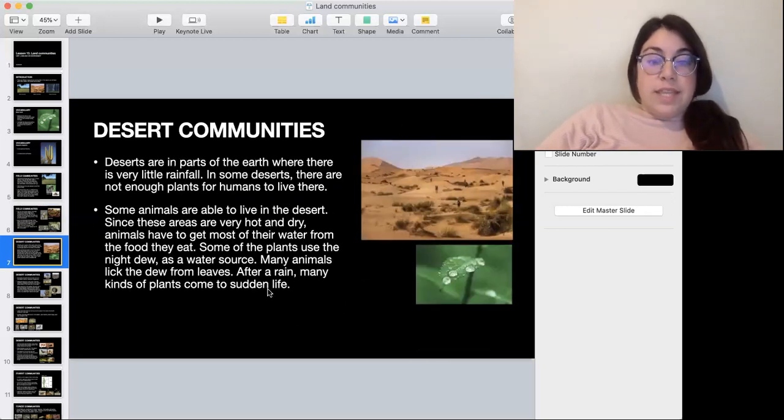And then we have the desert communities. Deserts are parts of the earth where there is very little rainfall. In some deserts, there are not enough plants for humans to live there. Lima is a desert, but we do have enough plants as well. Since it's modern times, we can bring some things to us for us to be alive. But in some deserts, it doesn't rain at all, so you don't have any plants.